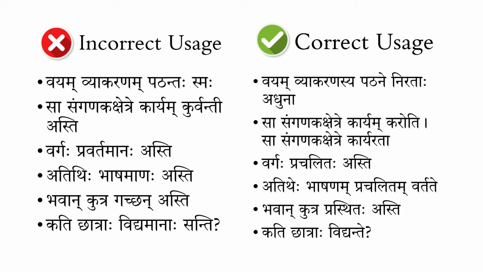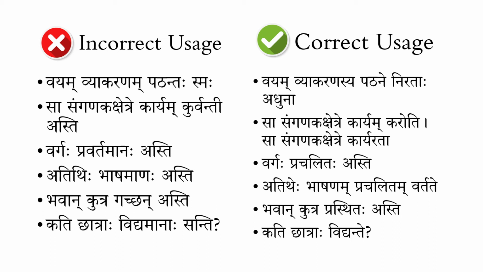However, it can be converted and alternatively used as Sa Sanganaka Kshetre Karyarata Asti. She is busy. I mean, we don't have to literally translate it. That's the problem. So we forget the other language, whether it is English or any other language, where such kinds of usages are there, and we stick to what is the right way of using it in Sanskritam.